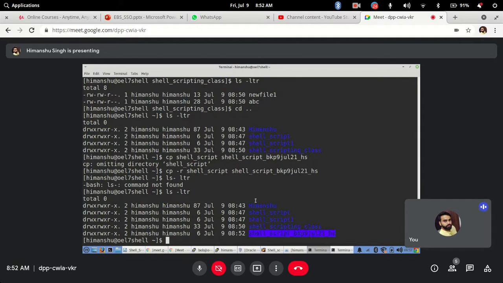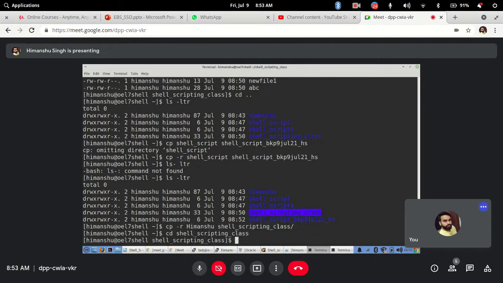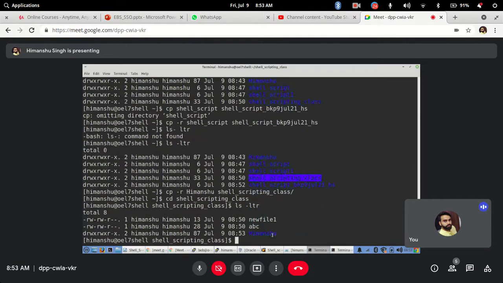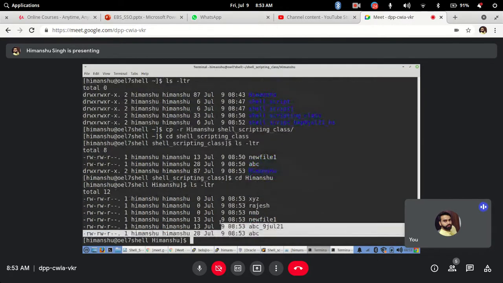I hope that's clear. Okay, so same way, if you want to copy -r, I will copy the whole Himanshu directory to shell scripting class. Okay, so it will copy everything. If I go inside it, you can see the whole directory gets copied, and whatever contents were there in the directory would also be here. Okay, and see the timestamp of the content will change.